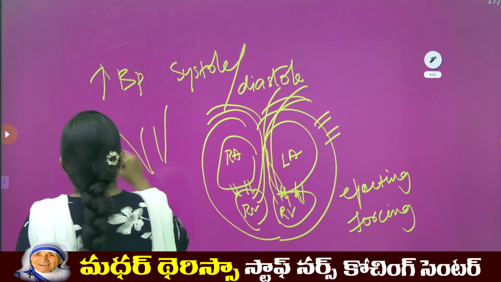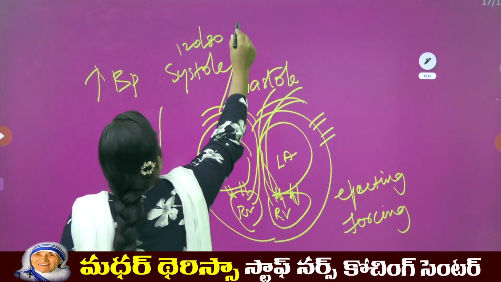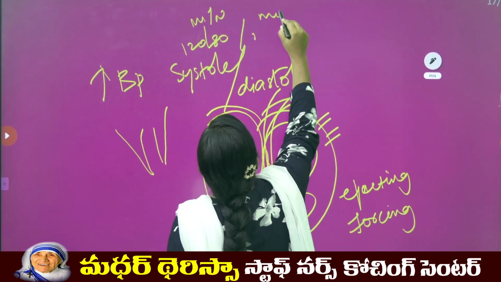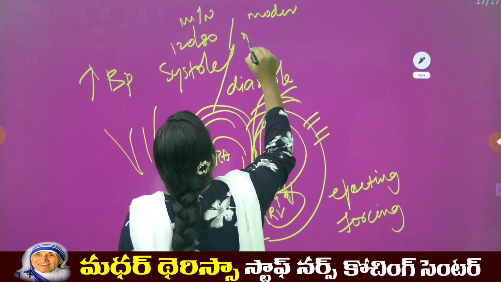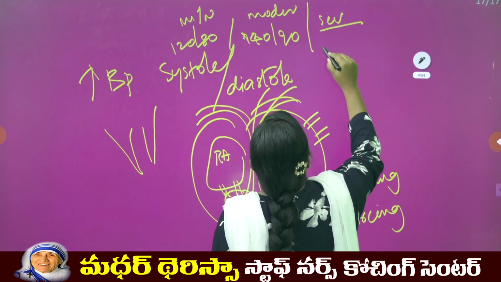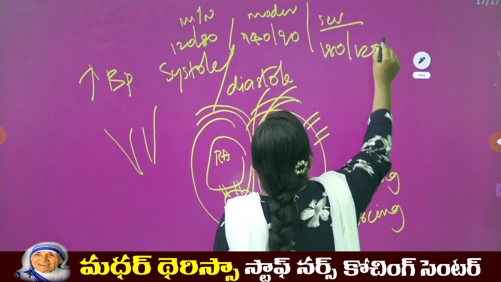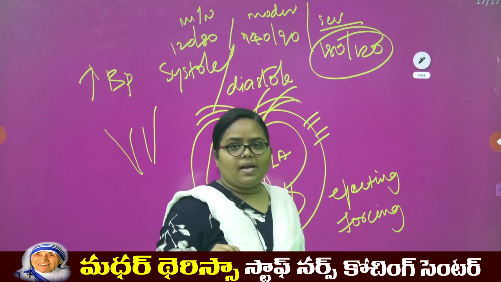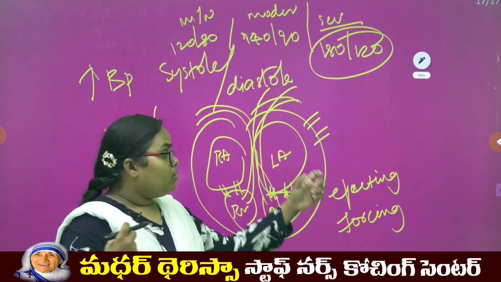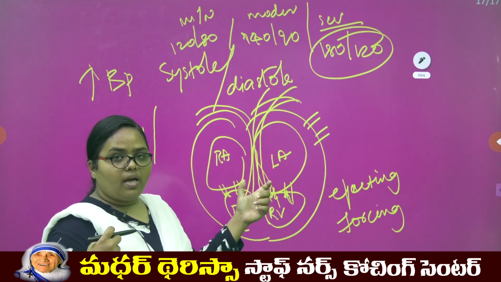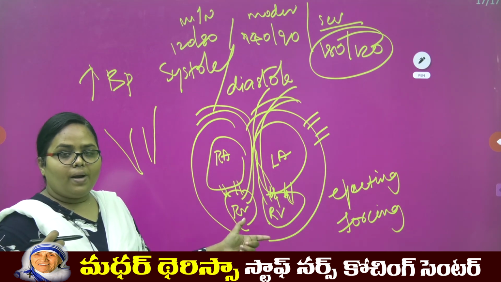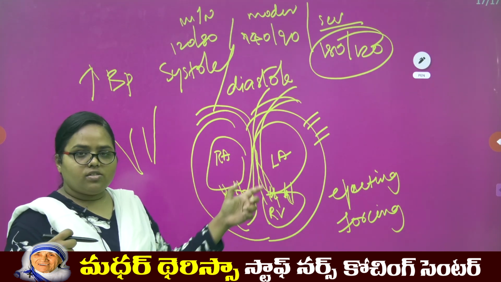Okay. The normal BP is 120/80 and this is the mild or the normal one. Moderate is 140/90 and the severity is 180/120. This is the severe and chronic stage which can damage the blood vessels and also the rest of the organs, because there is high force in the blood pumping through the blood vessels. Okay. This force, pushed through the valves or through the blood vessels, will damage the walls of the blood vessels.